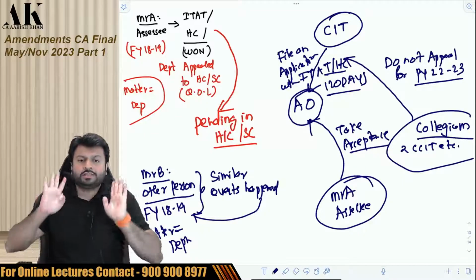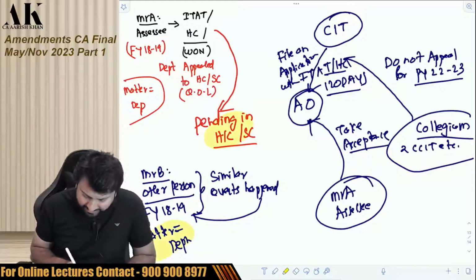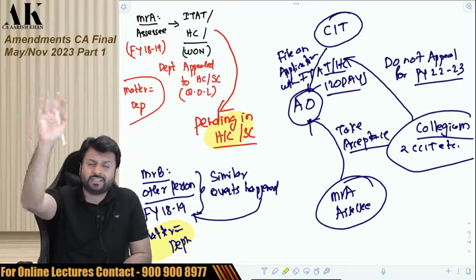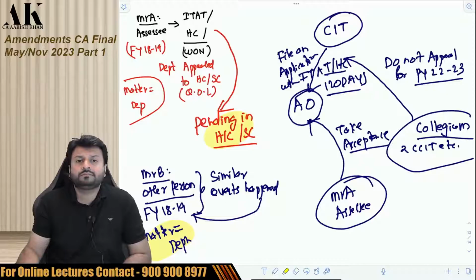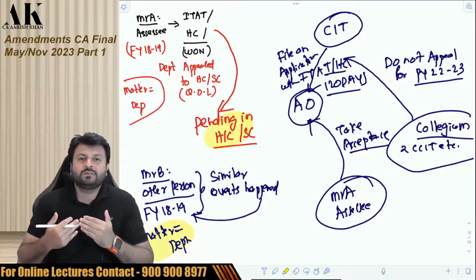We are waiting for the judgment of 1819 in your case, or for the judgment of 1819 in your friend's case. And whatever the judgment will be, we'll try to give effect to that. After that, we'll take a decision whether we want to appeal or not. Okay. So this is how the unnecessary appeals will be avoided.